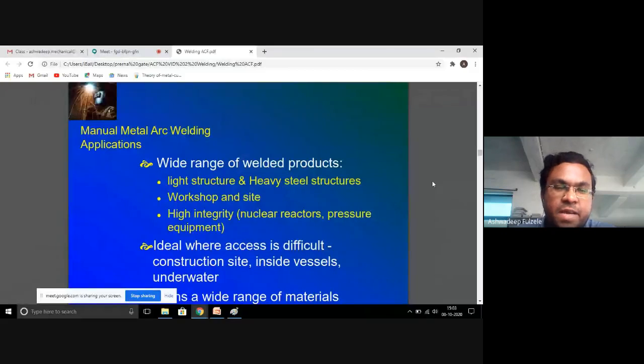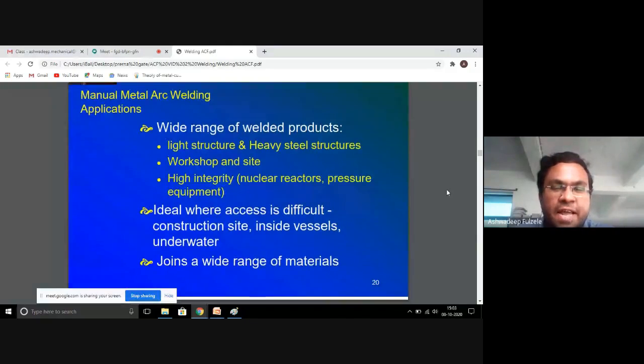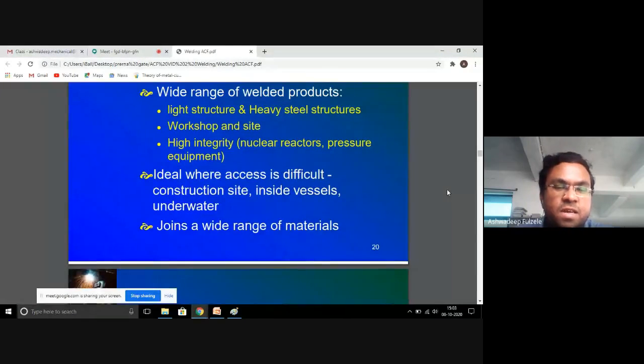The application of manual metal arc welding has a wide range of welded products for light structures and heavy steel structures. It is suitable for workshop and sites. High integrity, ideal where access is difficult, particularly construction sites, inside the vessels. Even though underwater welding can be performed with this technique, the joints have a wide range of materials.